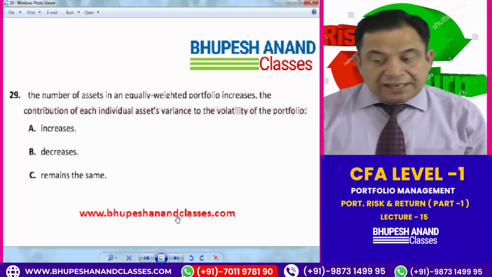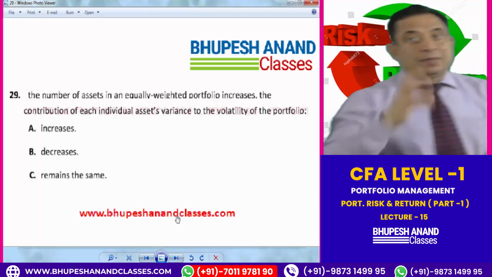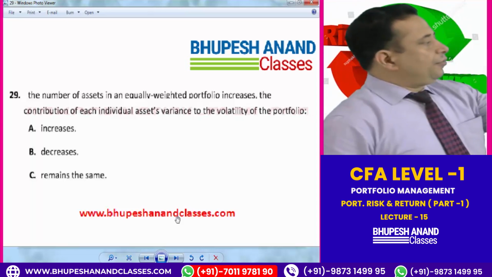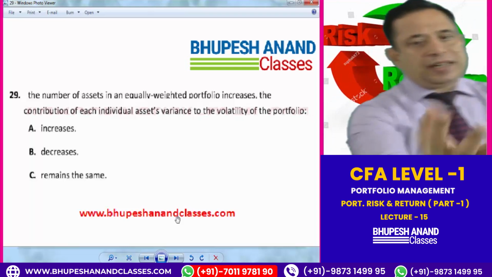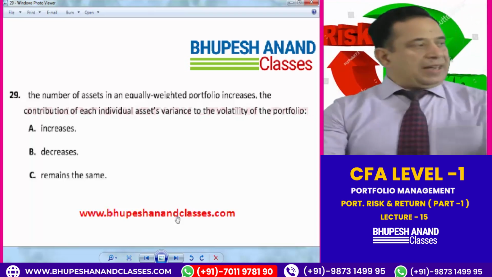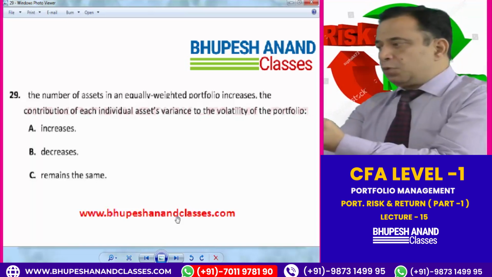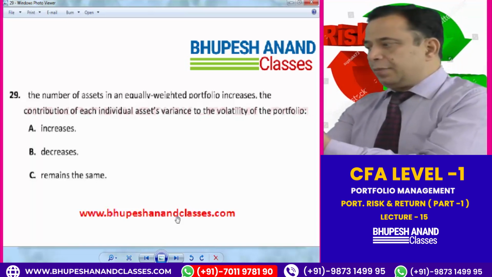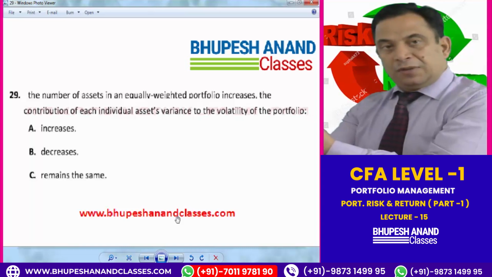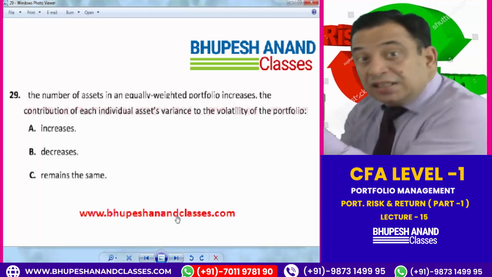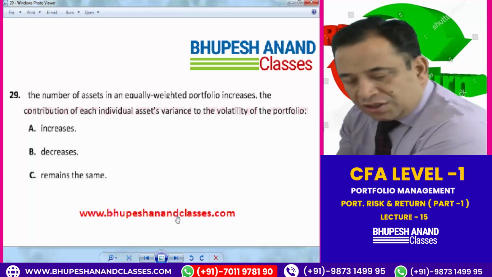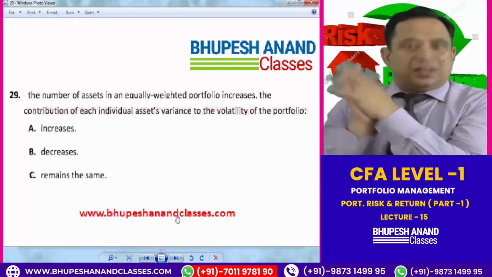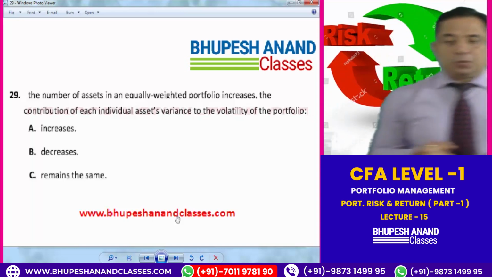The number of assets in an equally weighted portfolio increases. It means if this portfolio is of 10 assets, and this portfolio of 20 assets, and this of 30 assets, and this of 40 assets, I am increasing the number of assets. Now in this portfolio having 40 assets, all the assets will have the proportion of 1/40, and the risk will be very much lower in this case because I have used the benefit of diversification. I don't know exactly what the question is saying, but I am telling you the meaning of this: the number of assets in the equally weighted portfolio increases.